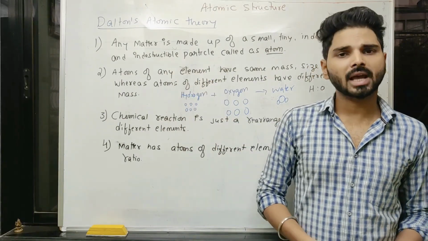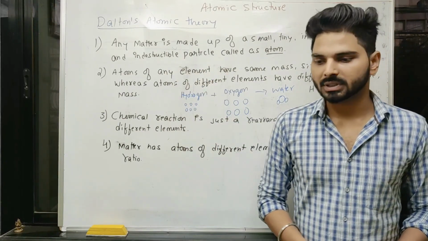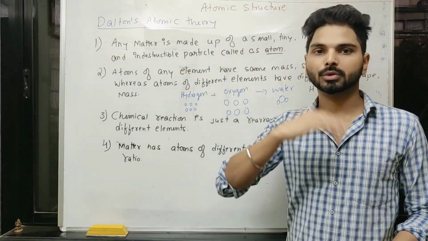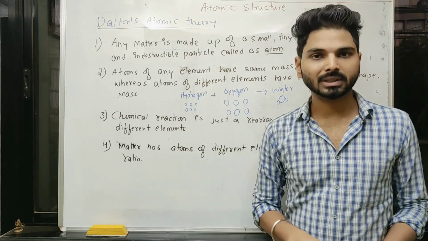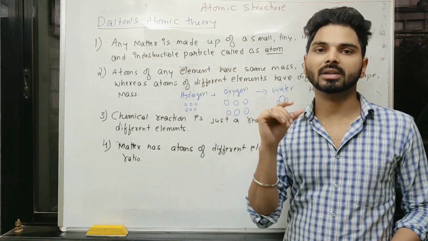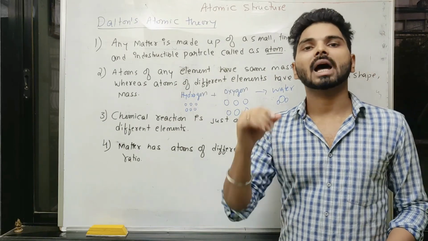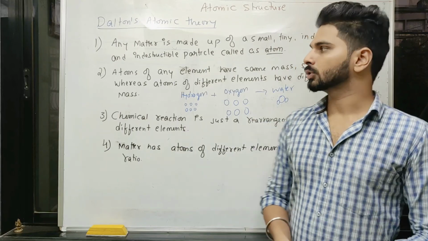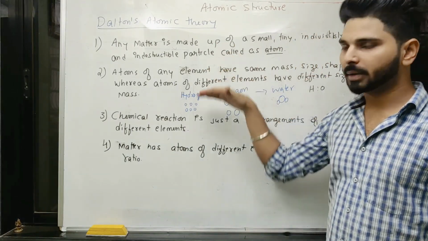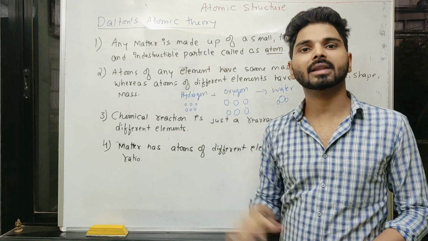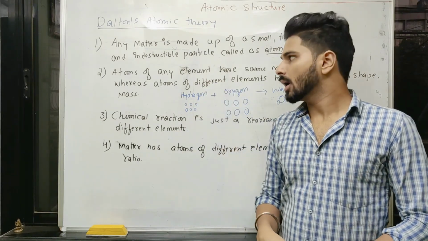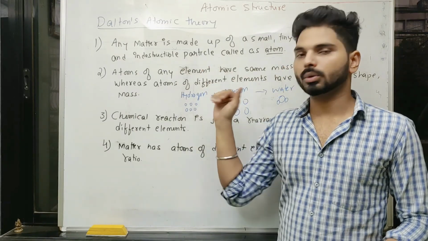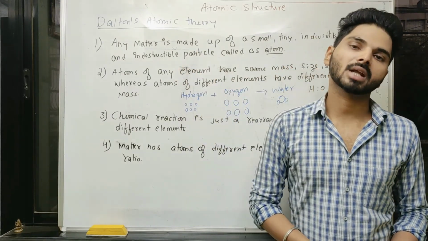Now you have to remember these postulates, so that if questions are asked like which of the following is not a postulate of Dalton's atomic theory, then you are able to find out. It may not be written in these particular statements; you have to understand the meaning of what he is trying to say. Based on that, the statement which is not explained by him can be chosen. I have framed these statements in a way that can be easily remembered, but postulates can vary from book to book.